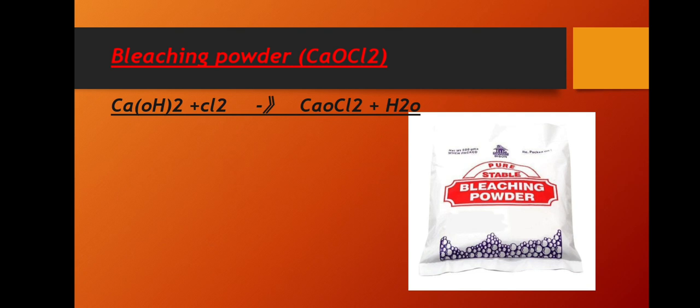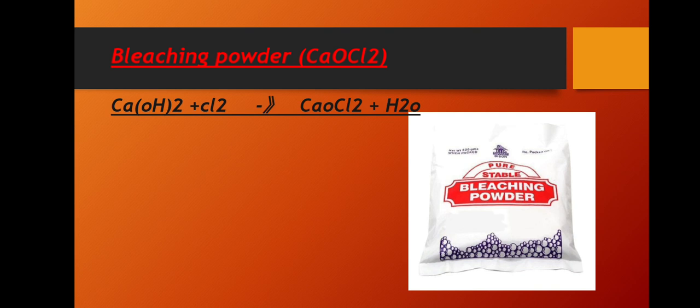Bleaching powder. Ca(OH)2 plus Cl2 gives CaOCl2 plus H2O. You have already come to know that chlorine is produced during the electrolysis of aqueous sodium chloride.